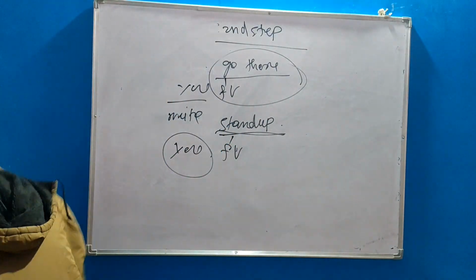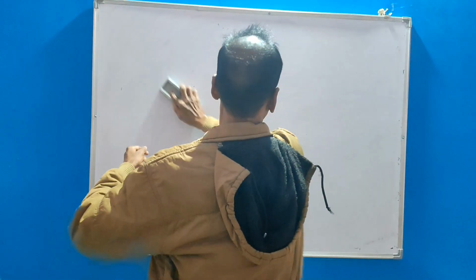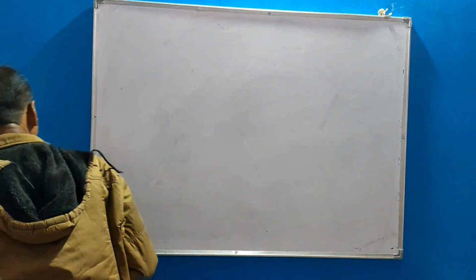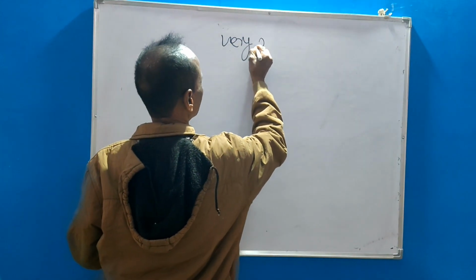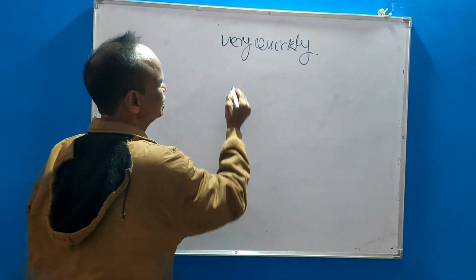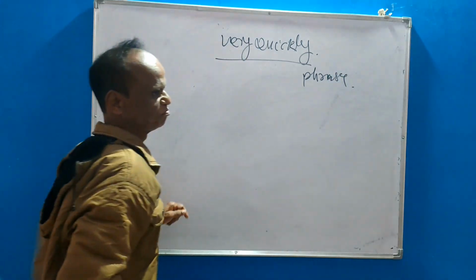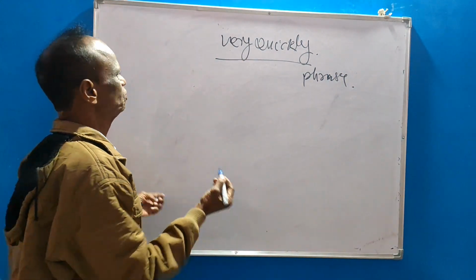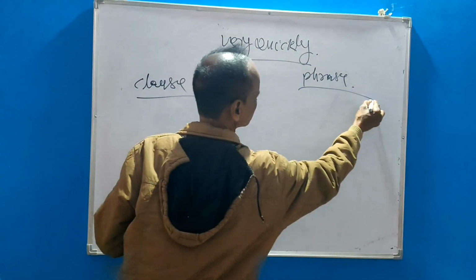Step third. Very quickly. Okay? It is a phrase. Okay? It is a phrase, not a clause. So what is the difference between clause and phrase?